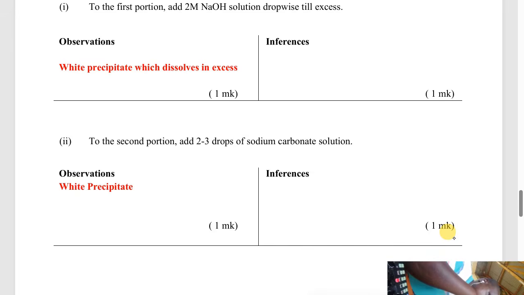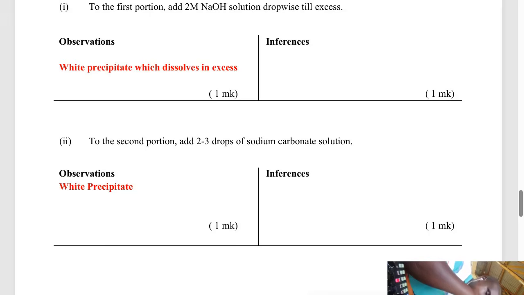When you are adding sodium hydroxide as a reagent, you expect 3 observations. Number 1, a white precipitate which dissolves in excess. Number 2, a white precipitate which does not dissolve in excess. And number 3, no white precipitate.